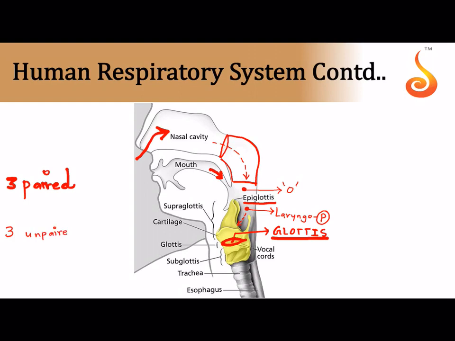cartilages in your larynx. Okay, so the larynx or the voice box has three paired and three unpaired. Now, what are the three paired? The three paired are arytenoid, corniculate, and cuneiform.